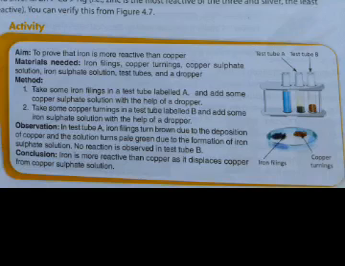Activity. We are going to prove that iron is more reactive than copper. The materials required: iron filings, copper turnings, copper sulfate solution, iron sulfate solution, test tubes and a dropper. Method. Take some iron filings in a test tube labeled A and add some copper sulfate solution with the help of a dropper. In step 2, we are taking some copper turnings in a test tube labeled B and add some iron sulfate solution with the help of a dropper.